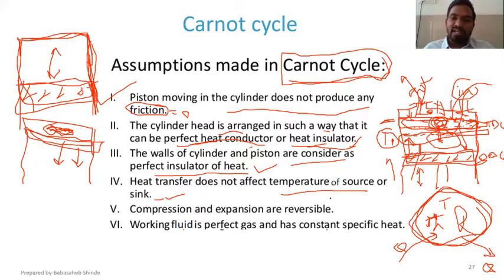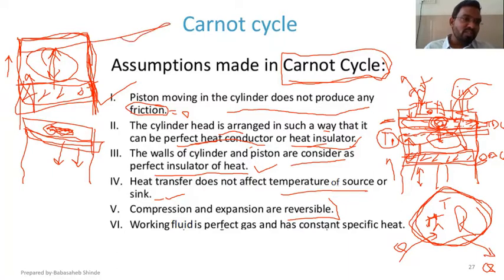The compression and expansion are reversible. Compression in the sense, when this piston moves vertically upward, the area over here will keep on reducing, whereas the amount of fluid will remain the same. So that will be the compression stroke. And when the piston moves from top dead center to bottom dead center, the area inside the cylinder will keep on increasing, and that will be expansion.